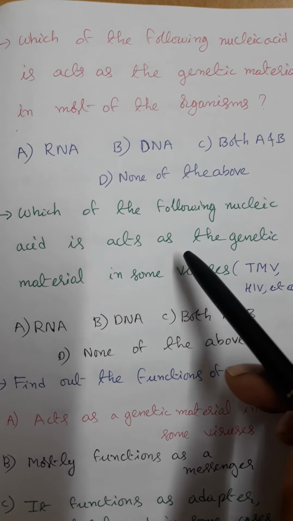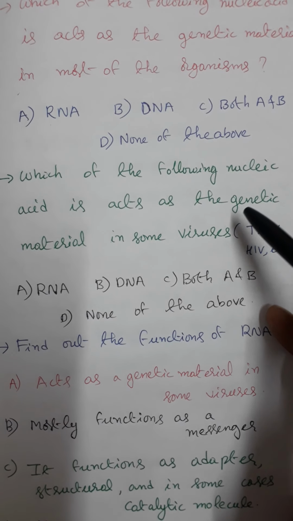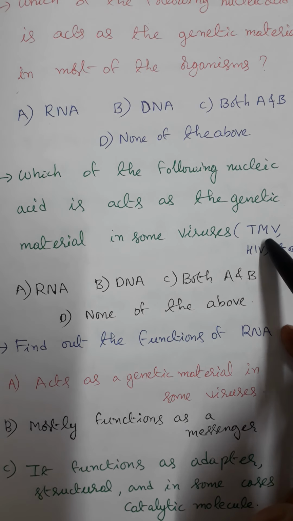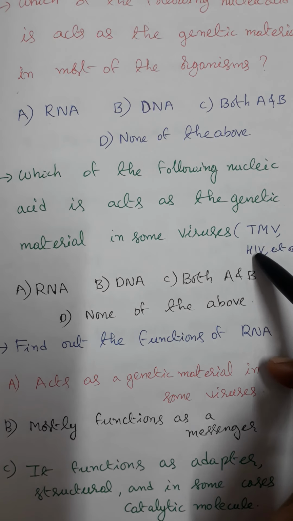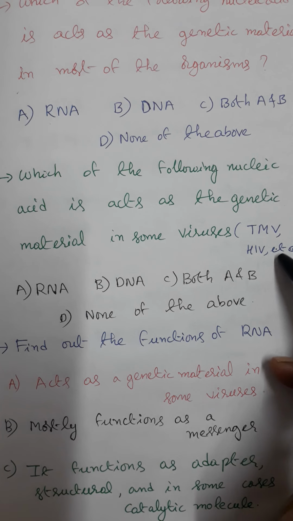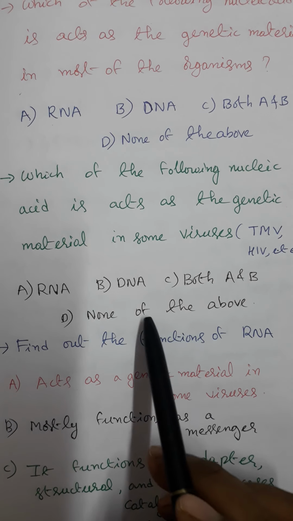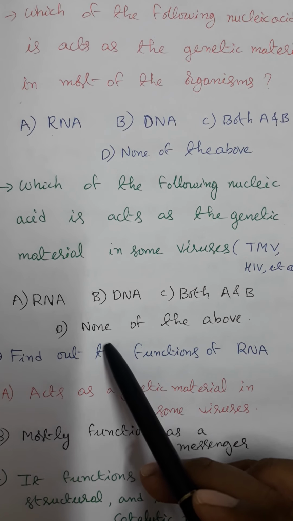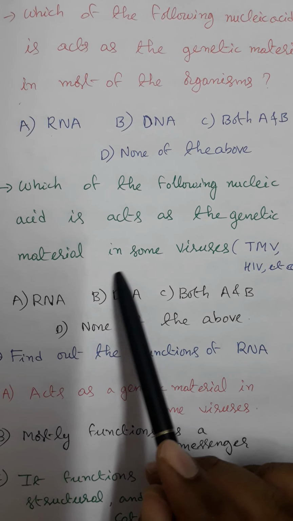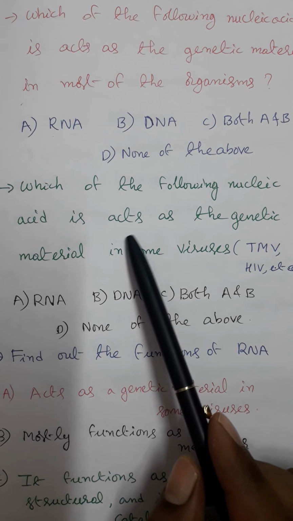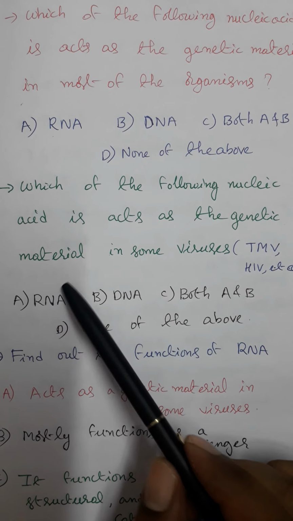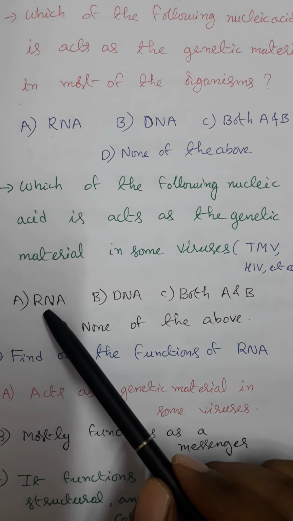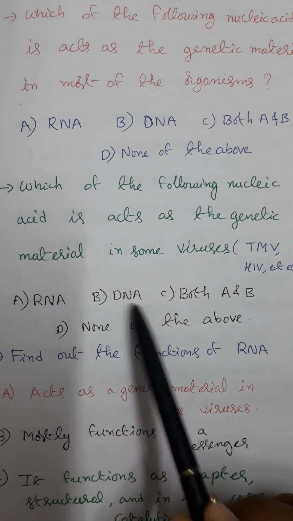Next, which of the following nucleic acids acts as the genetic material in some viruses? For example, in tobacco mosaic virus, HIV, etc. Option A RNA, option B DNA, option C both A and B, option D none of the above. In some viruses, RNA acts as a genetic material. Option A is the correct answer.